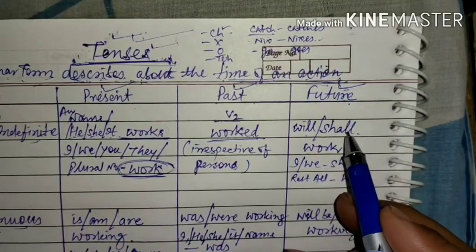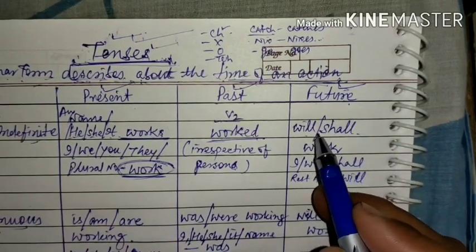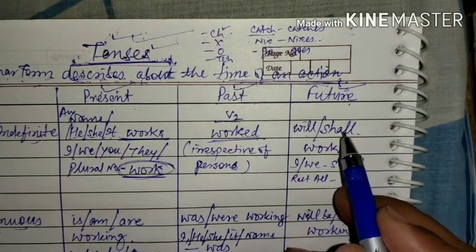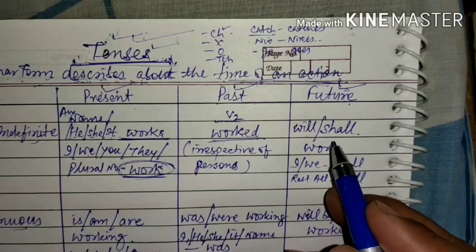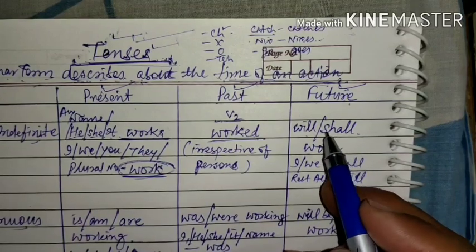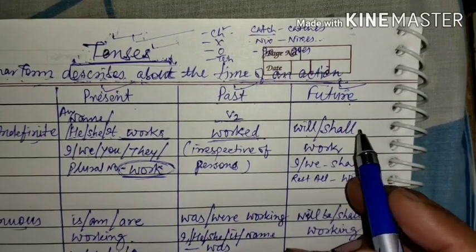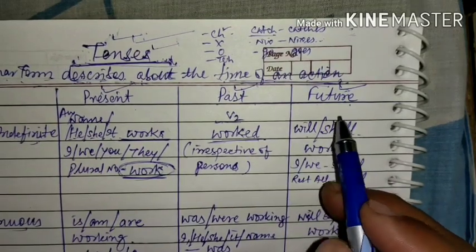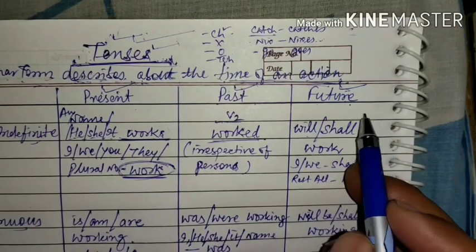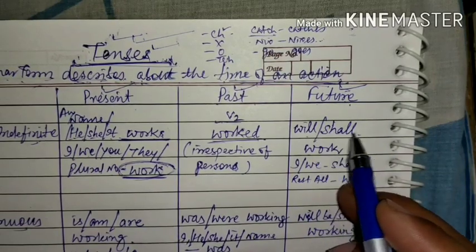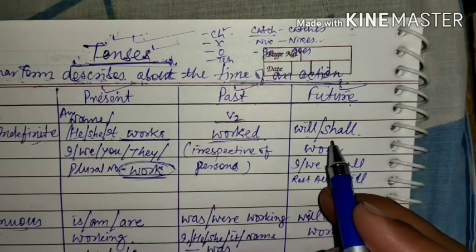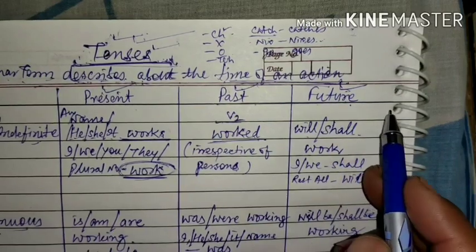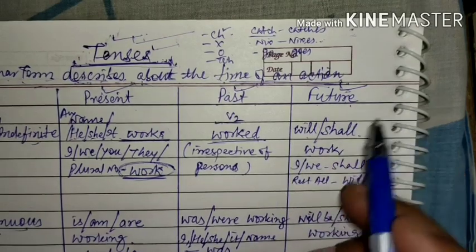In general, we use shall with I and we, that is first person singular and first person plural. I shall work, we shall work. But if we show our determination, compulsion, obligation, in that case we can use I will work, we will work. And with all other persons, that is he, she, it, singular, third person, second person singular and plural, and third person plural, will is used. They will work there, you will work, like that.